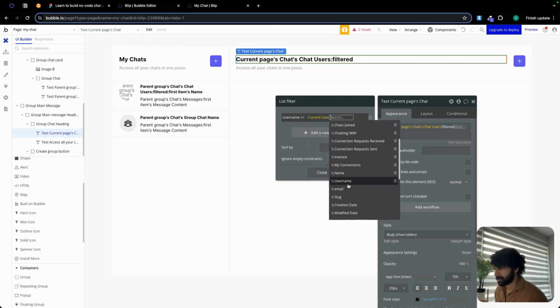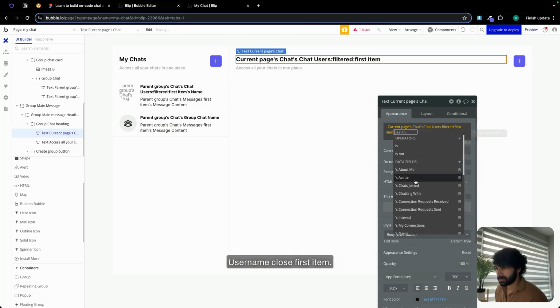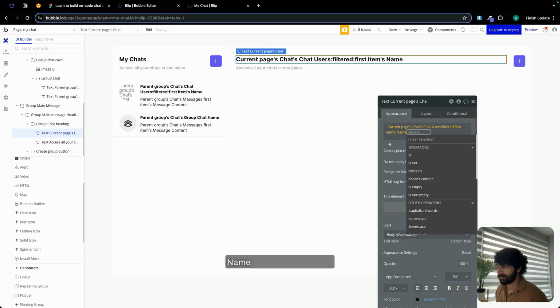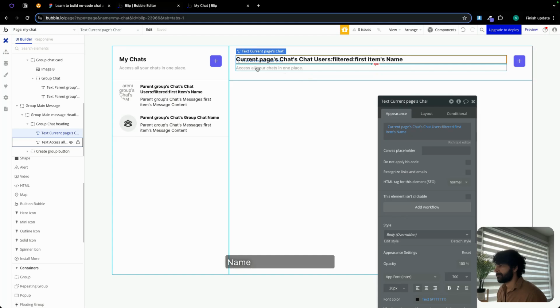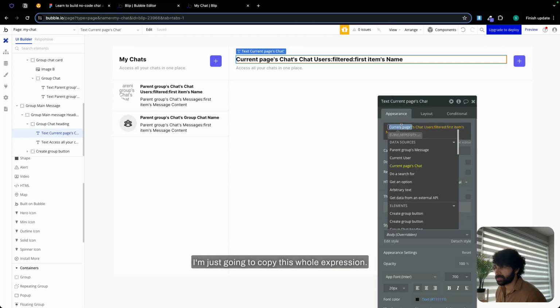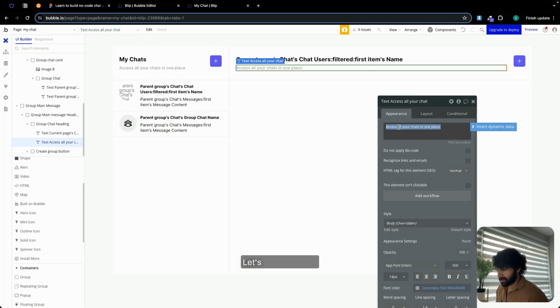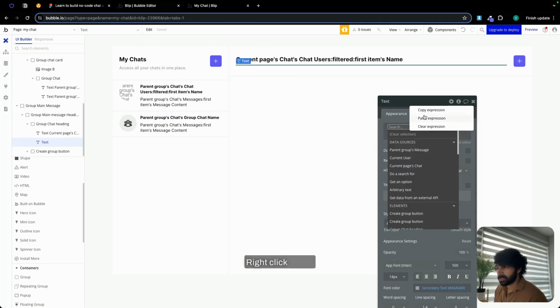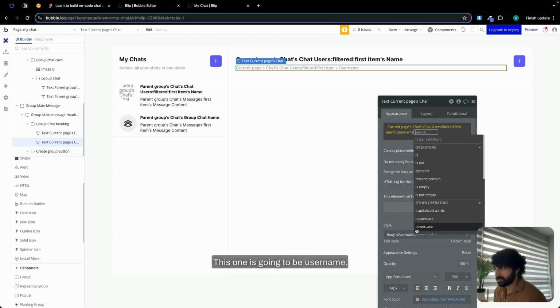Current users, username, close, first item, name. This over here, again, just going to copy this whole expression. Let's get rid of this, insert dynamic data, right click, paste. This one is going to be username.